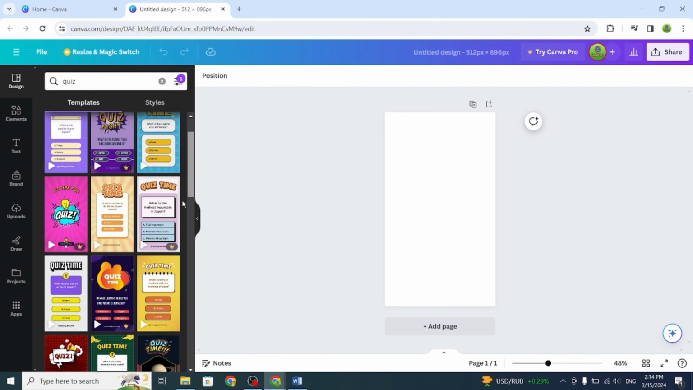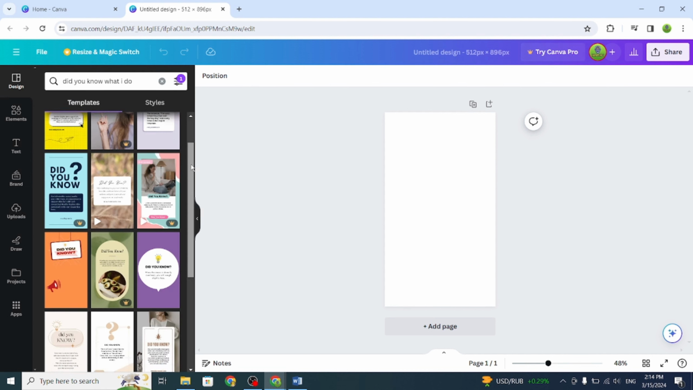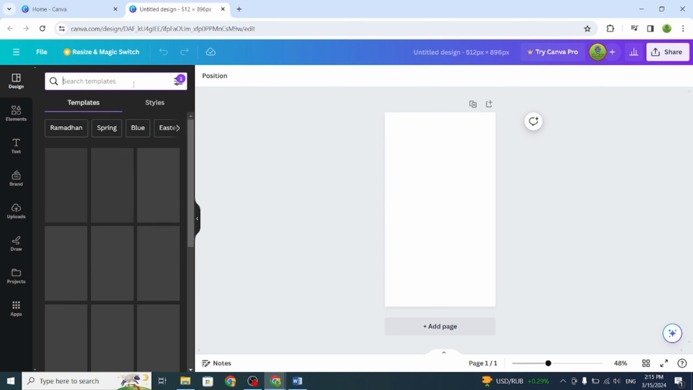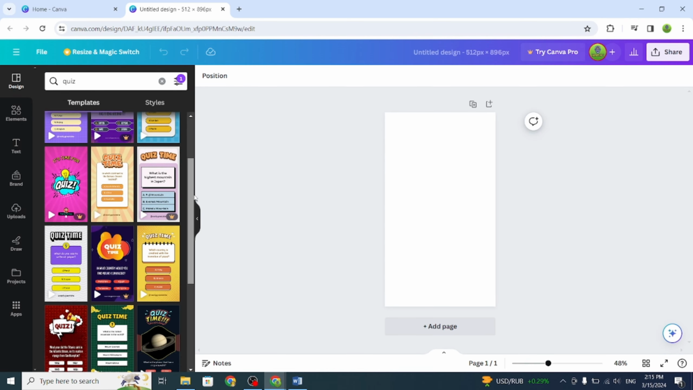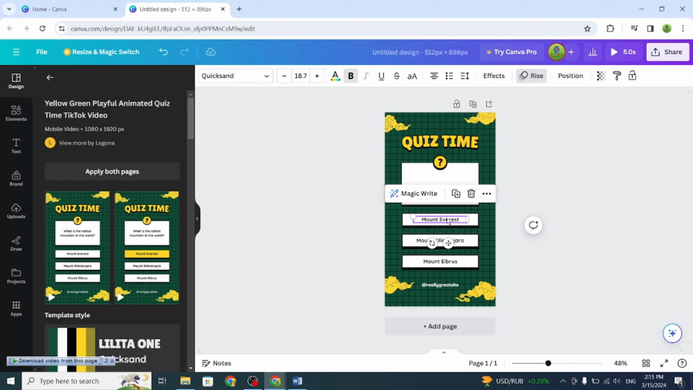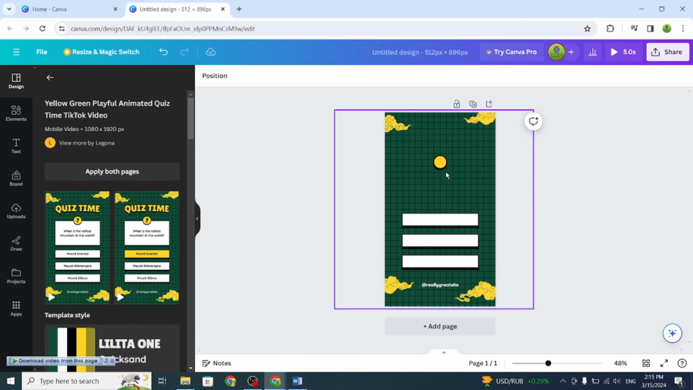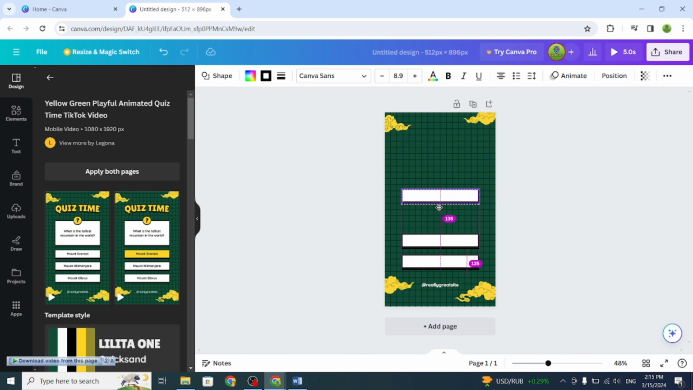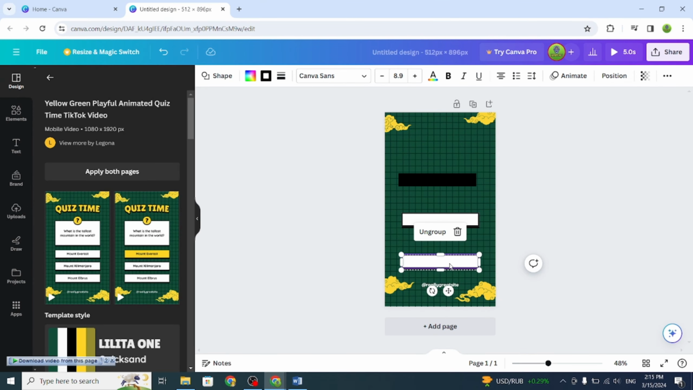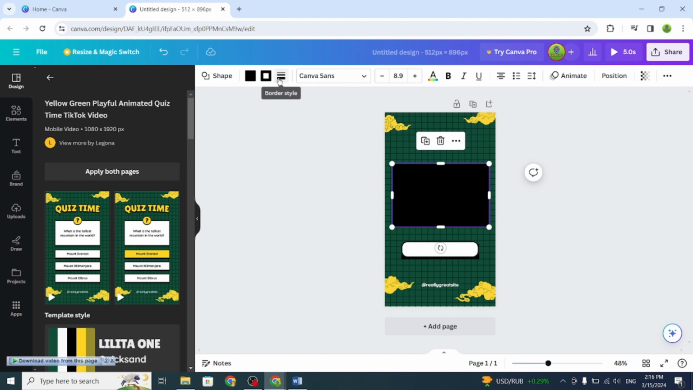Choose a design that fits your preferences from the available options. After selecting the background, remove any unnecessary text, such as titles, content, or links, to customize it according to your needs. You can use shapes like rectangles to create two boxes, one for displaying the image and another for privately showing the correct answer. Adjust the size of the boxes as required.